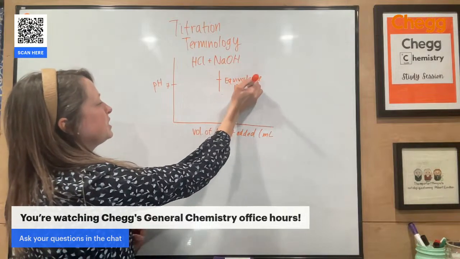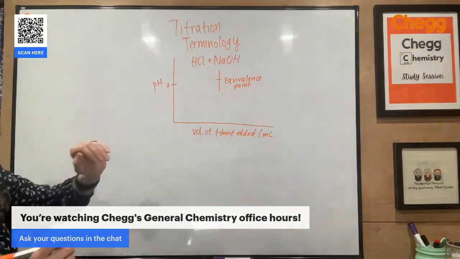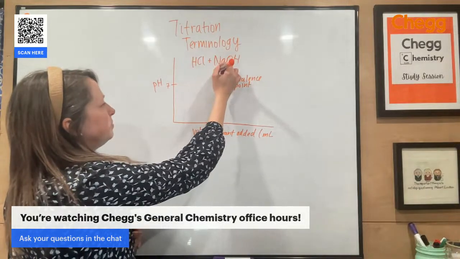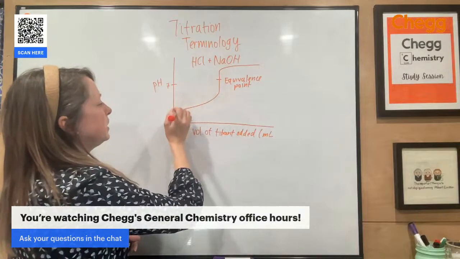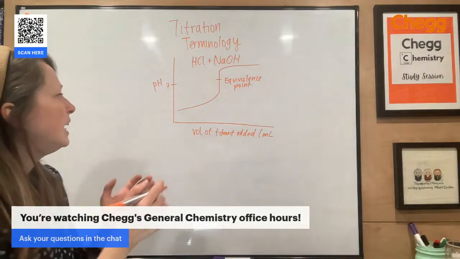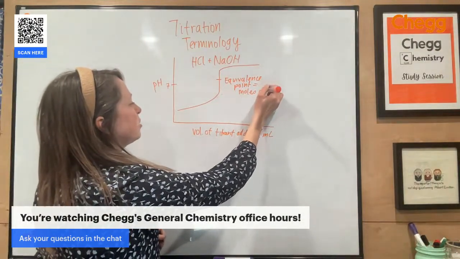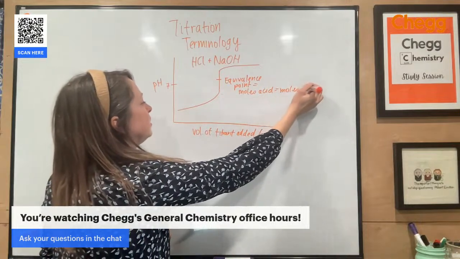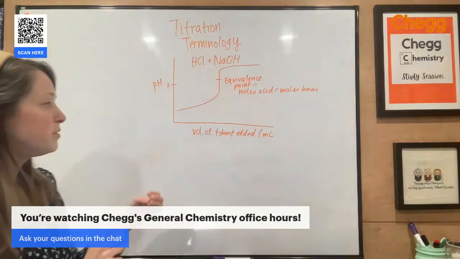And notice I'm drawing this first. Your equivalence point is going to fall at the vertical point of the curve, and after that I will have a pH above and a pH below. So we're going to have a vertical point in the middle, and this is where your moles of acid are equivalent to your moles of base. In a strong acid, strong base titration, that's always going to happen at a pH of 7.